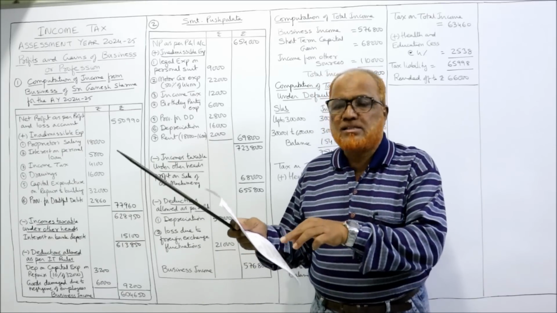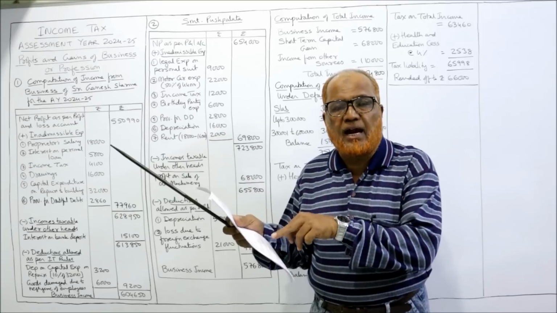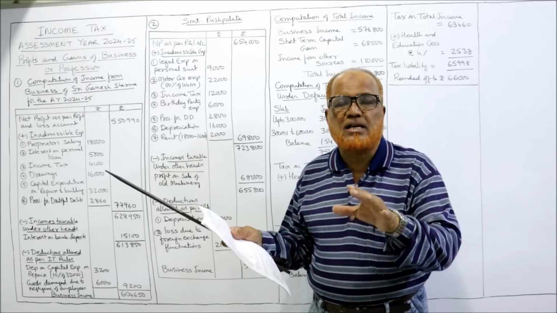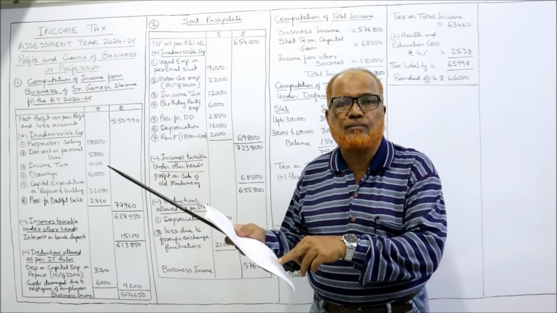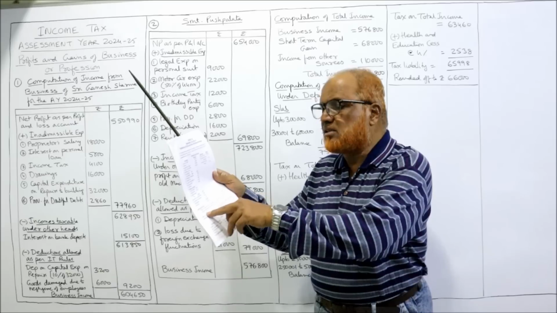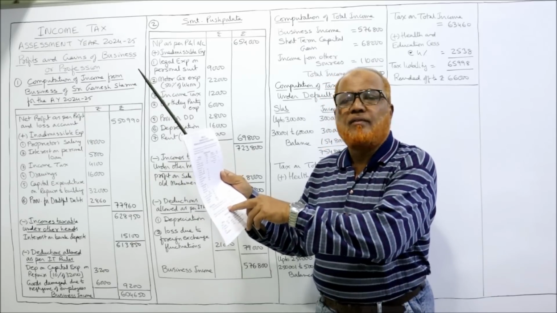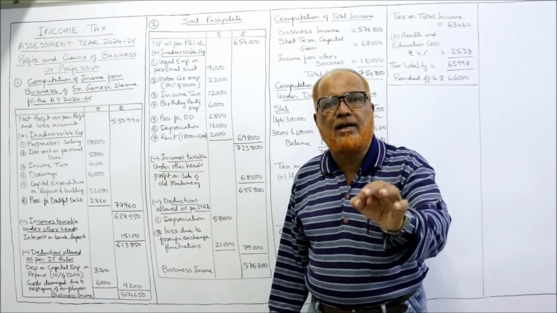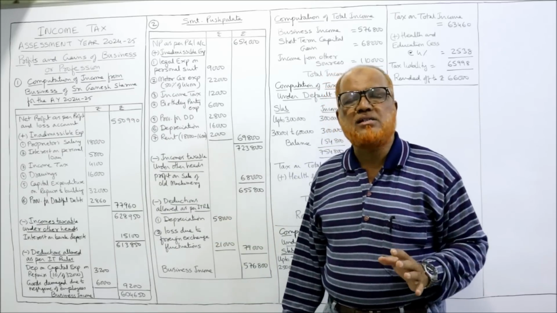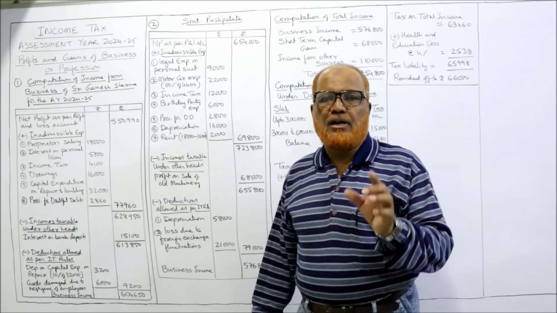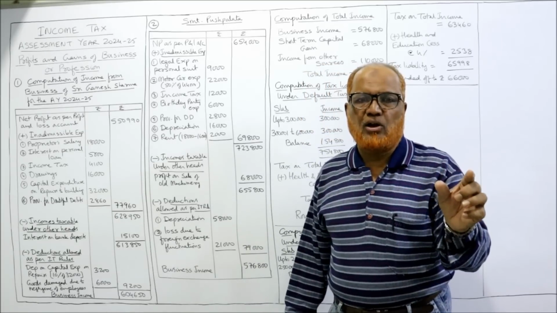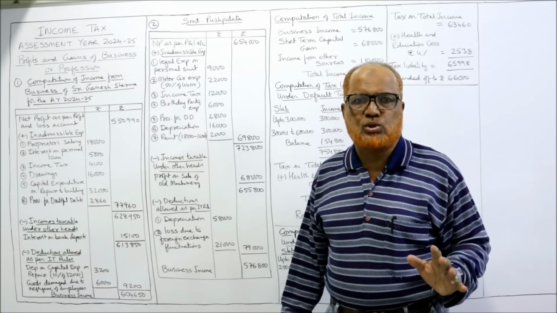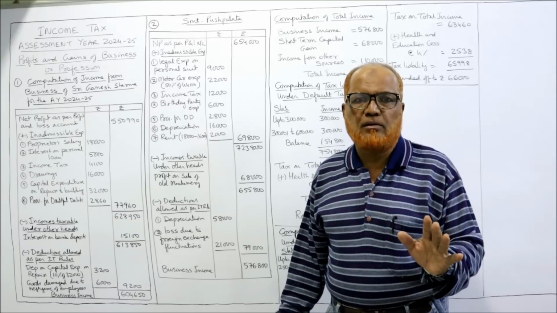Depreciation. While dealing with depreciation, you have to see whether depreciation as per IT rules is given in the adjustment or not. In the adjustment, nothing is given regarding depreciation. That means whatever depreciation is debited to profit and loss account is according to IT rules. That is our assumption. So nothing to be done, right?